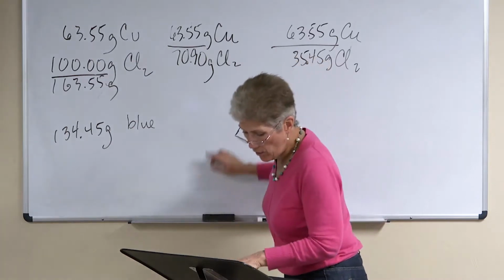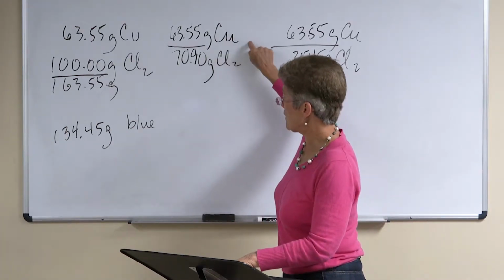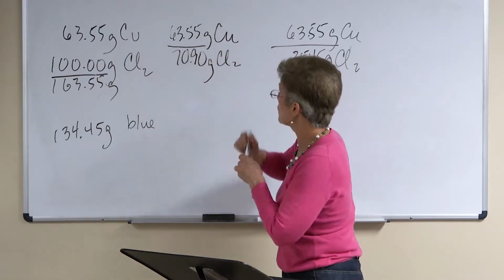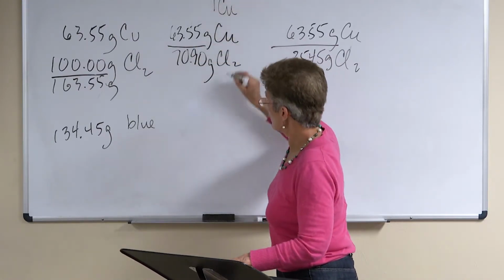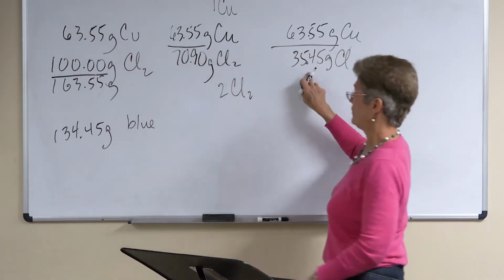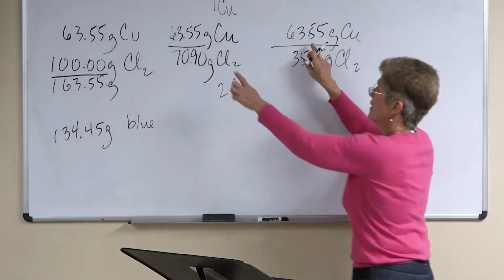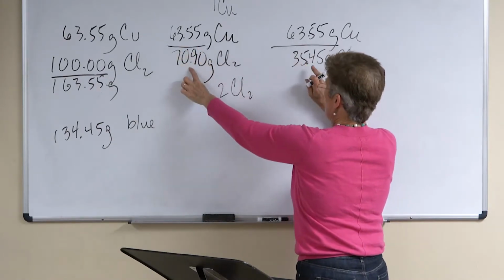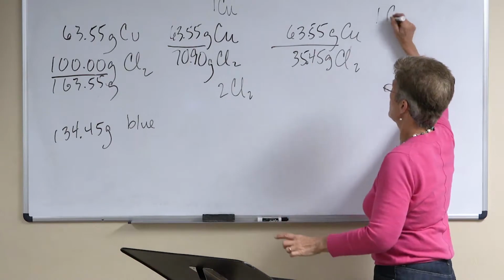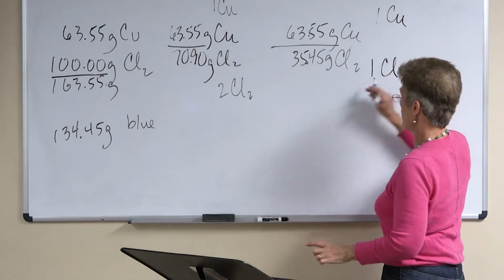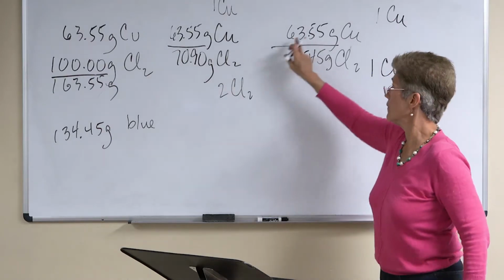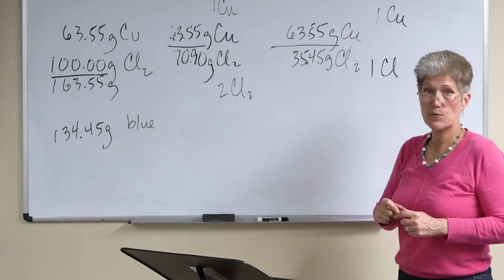If the compound made in A, which is here, 63 to 70, and he says this is 1 copper to 2 chlorines. So if you divide that by 2, what would you get? You'd get that number, wouldn't you? And this is the same number, but this number is half of this number. Therefore, this would be 1 copper to 1 chlorine, because this number is half of that. So that was what he was asking for.